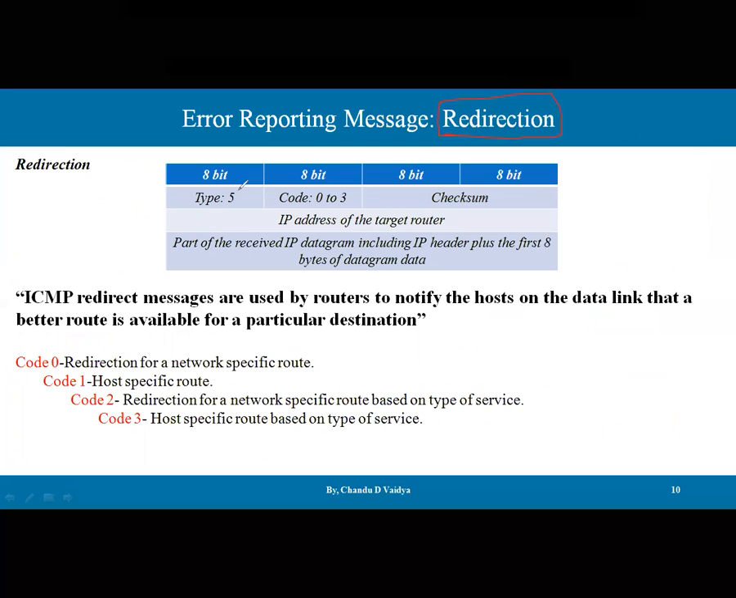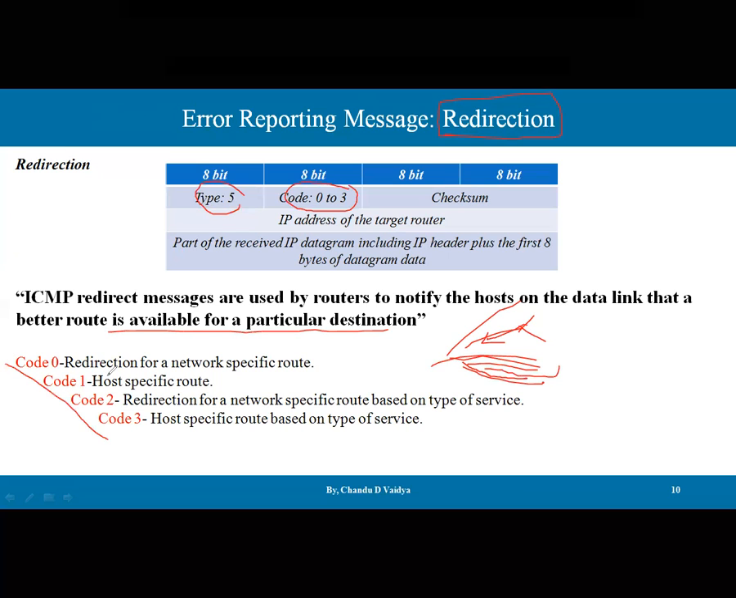The type of this redirection will be 5, and there are 4 different subcodes, 0 to 3. And what are these? ICMP redirection messages are used by the router to notify the host on the data link layer that a better route is available for the particular destination. Let's say there are plenty of routes available, and if some route has broken, it means an error has occurred. But here, in order to notify that alternative routes are available, so can you please follow those routes? So for that purpose there are codes.